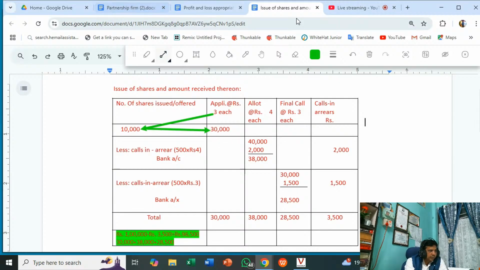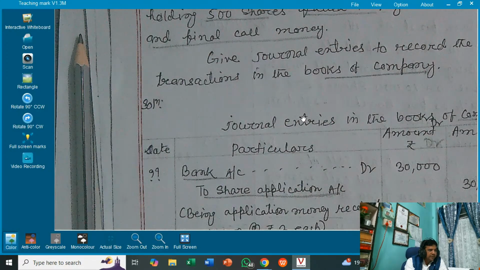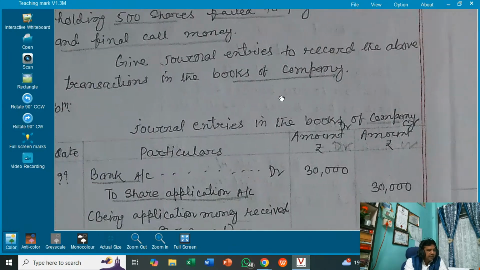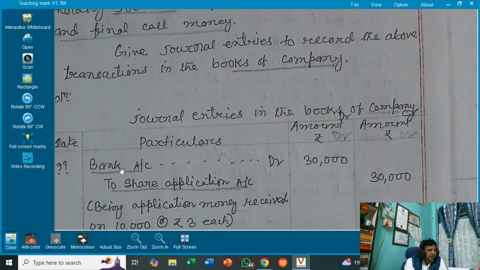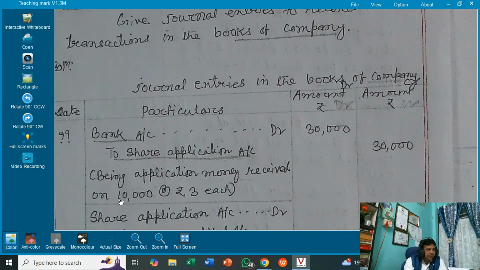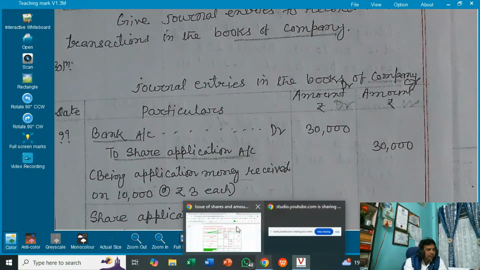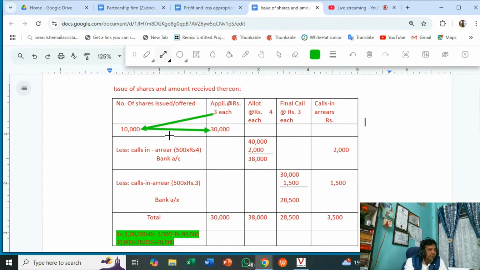So here, bank account debit to share application account 30,000. How did you get that? This is the share application money received on 10,000 shares at the rate of rupees 3 each, and this is provided by the table. You have to understand it.